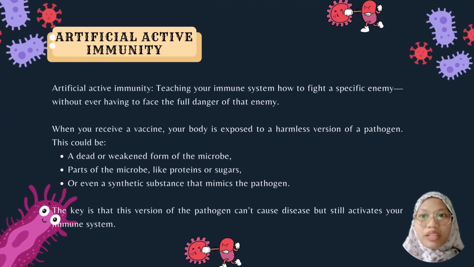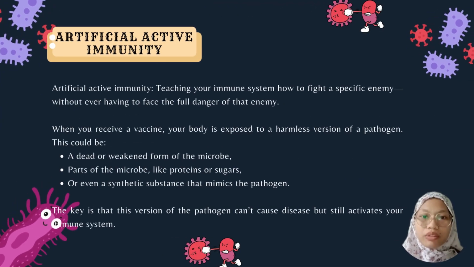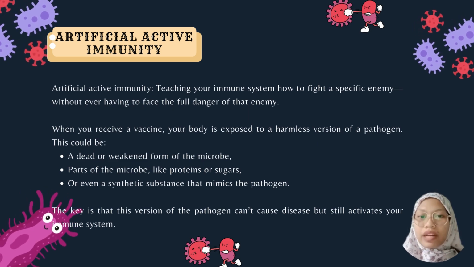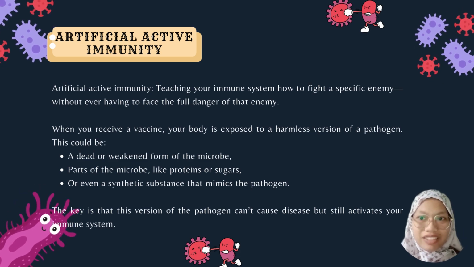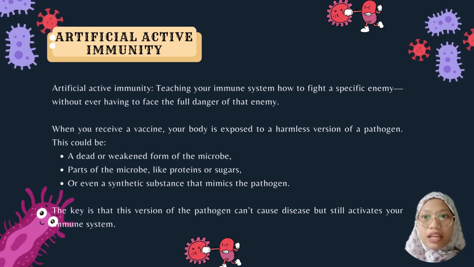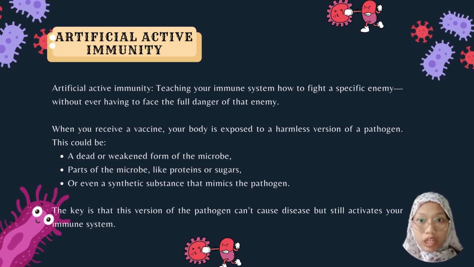Artificial active immunity is like teaching your immune system how to fight a specific enemy without ever having to face the full danger of that enemy. How do we do this? Through vaccination. So when you receive a vaccine, your body is exposed to the harmless version of a pathogen.